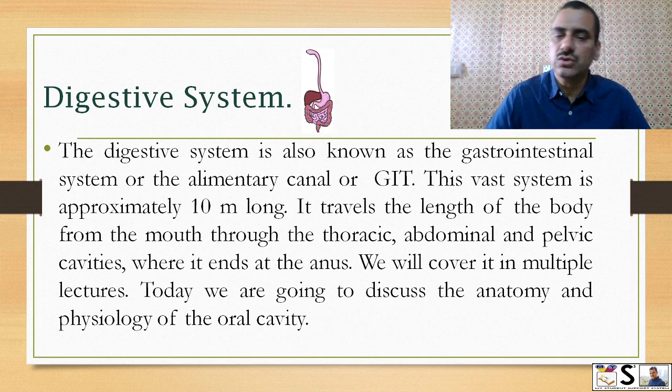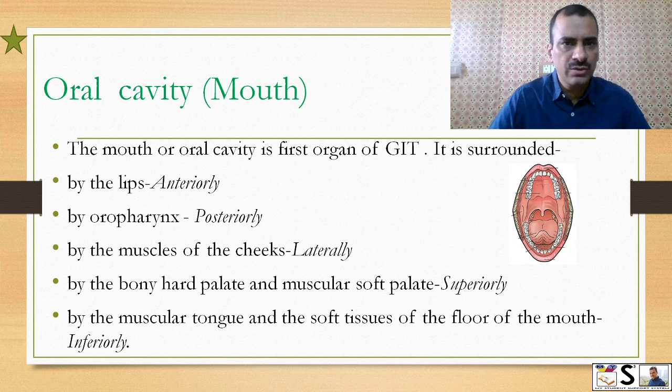In today's class, we are going to discuss the anatomy and physiology of the oral cavity or mouth. What is the oral cavity? The mouth or oral cavity is the first organ of GIT. It is surrounded by lips anteriorly, by oropharynx posteriorly, by the muscles of the cheek laterally, the bony hard palate and muscular palate superiorly, and by the muscular tongue and soft tissue of the floor of the mouth inferiorly.